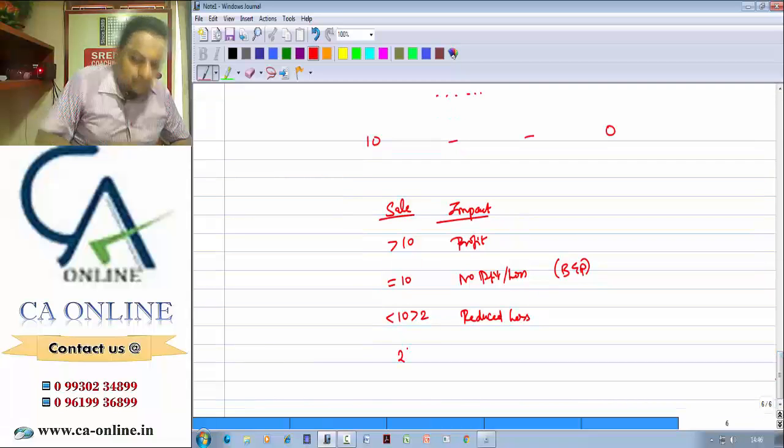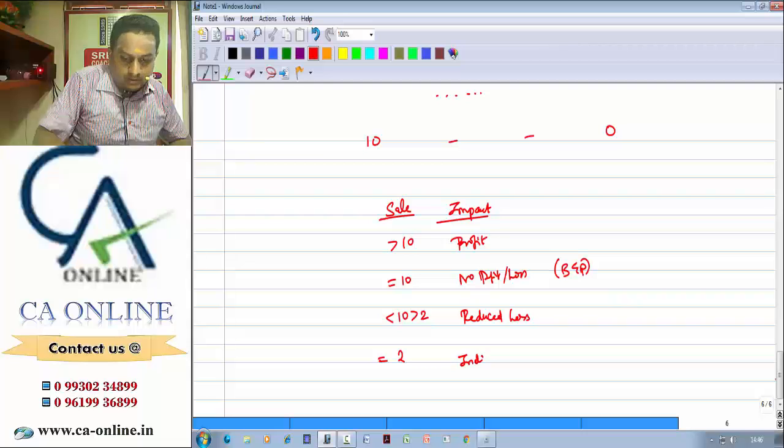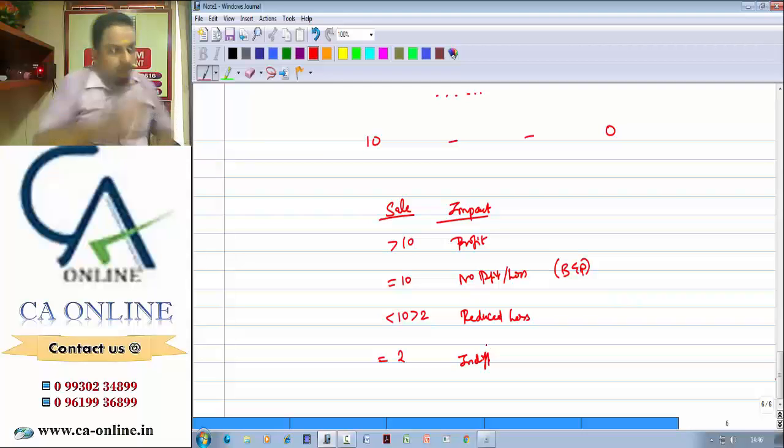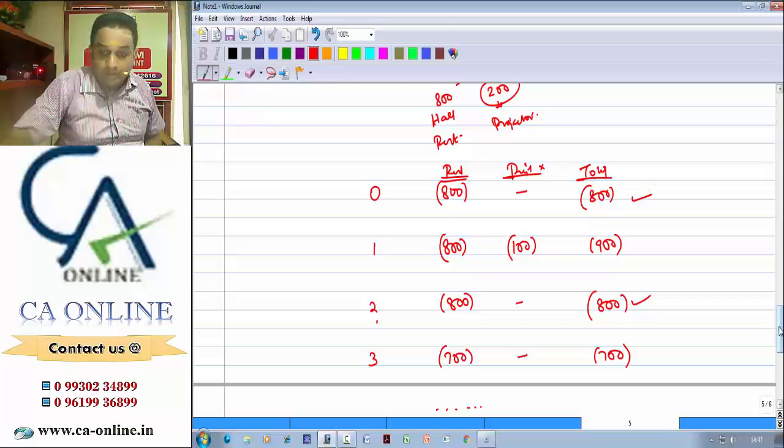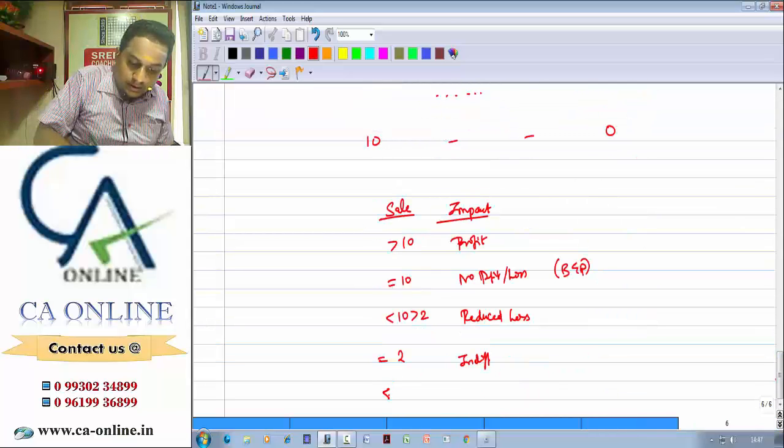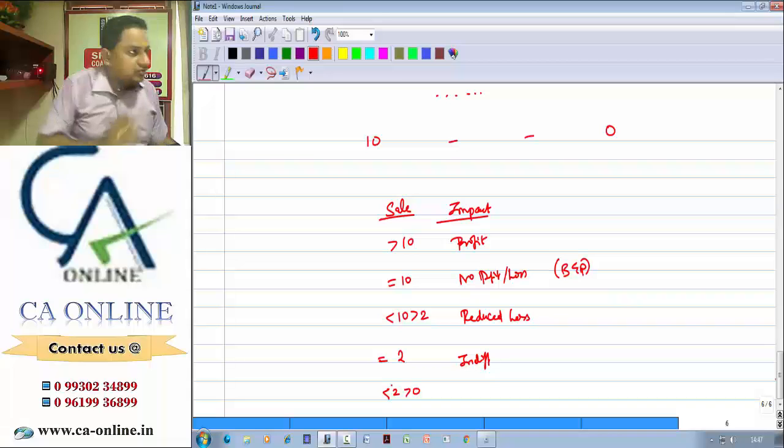If my sale is exactly 2, I'll be indifferent. Why will I be indifferent? Whether I take class for 2 students, or if I simply keep silent, my loss is going to be 800 rupees. But if sale were to be less than 2 but more than 0, I'll have heavy loss.